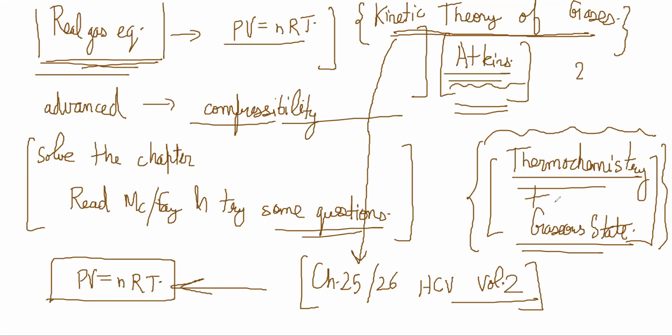And before that, what else? PV is equal to nRT has not yet come? No, we did that. So then almost the same thing, right? Real gas equation has not been done, right? No, not yet. Okay, so this week it will be done hopefully, and you should look at Atkins now. Next week we'll go into a little more depth on that.